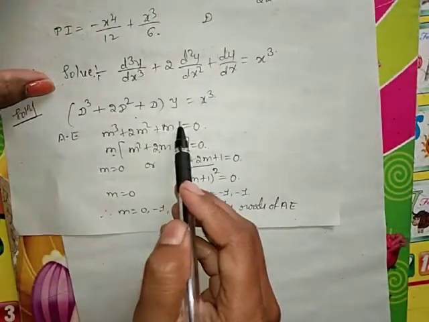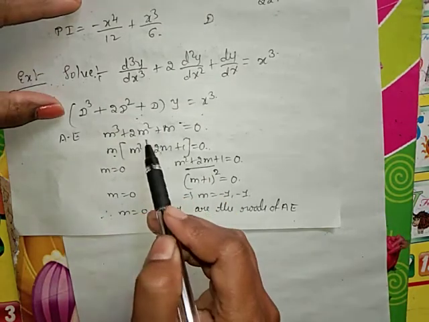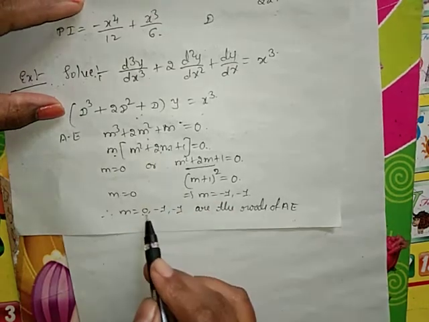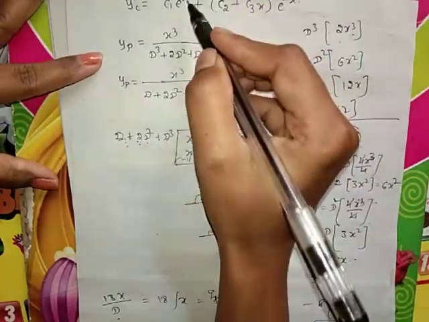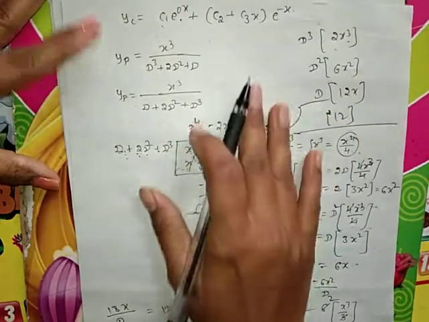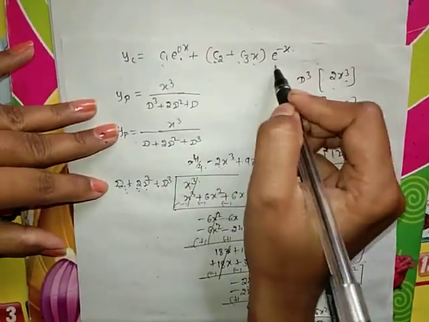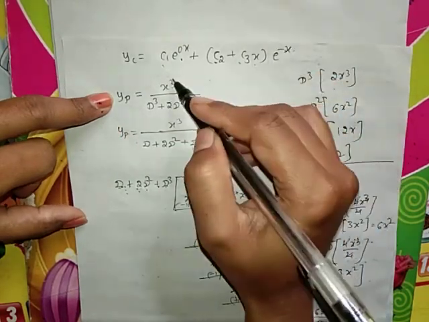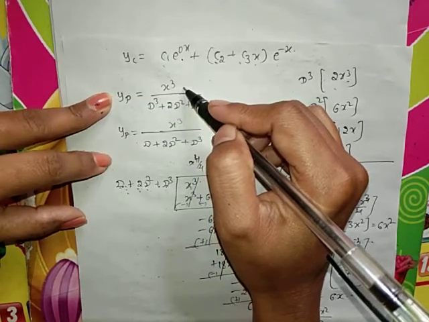First we write it in the form f of D of y equal to function of x. Then we write the auxiliary equation. By solving the auxiliary equation we got the roots 0, minus 1, minus 1. So we write the complementary function: 0 gives c1 e raised to 0x, and minus 1, minus 1 are repeated roots, so c2 plus c3x of e raised to minus x. Next we write the particular integral. The function of x is a polynomial, so it becomes type 3.